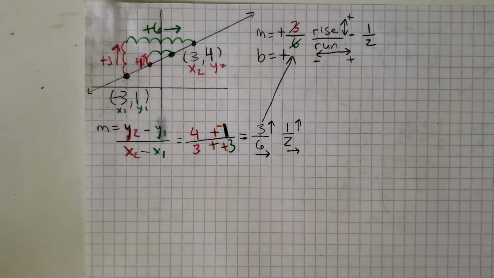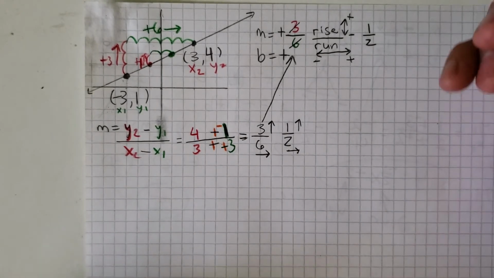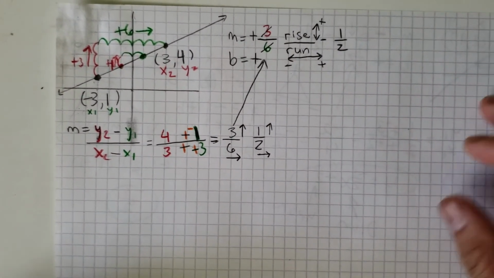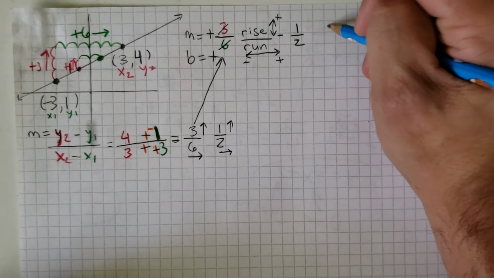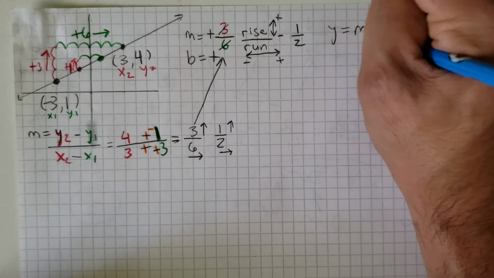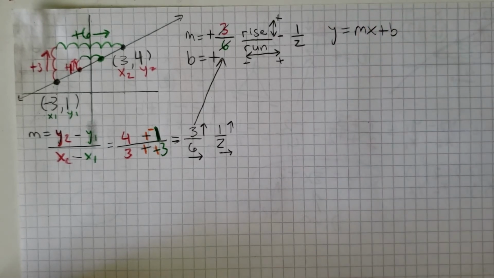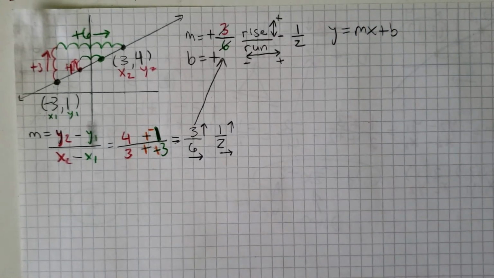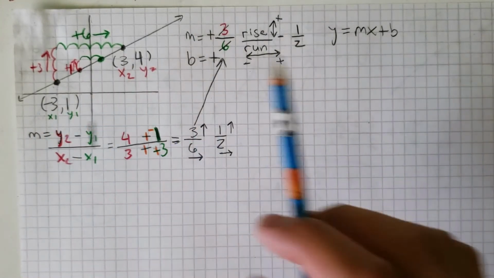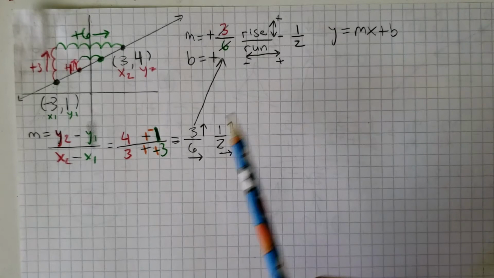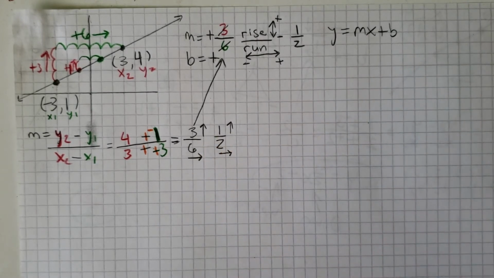Now we need to find the y-intercept. So now we already know how to find the y-intercept because we've been practicing it all week. So let me scoot this a little bit over. And of course, we're going to use the y equals mx plus b, which is how to write a rule for a line. Okay? So every single point, even the ones you can't see, are going to follow whatever rule we come up with. We already know our slope. Our slope is half, so I'm going to put it where it goes.